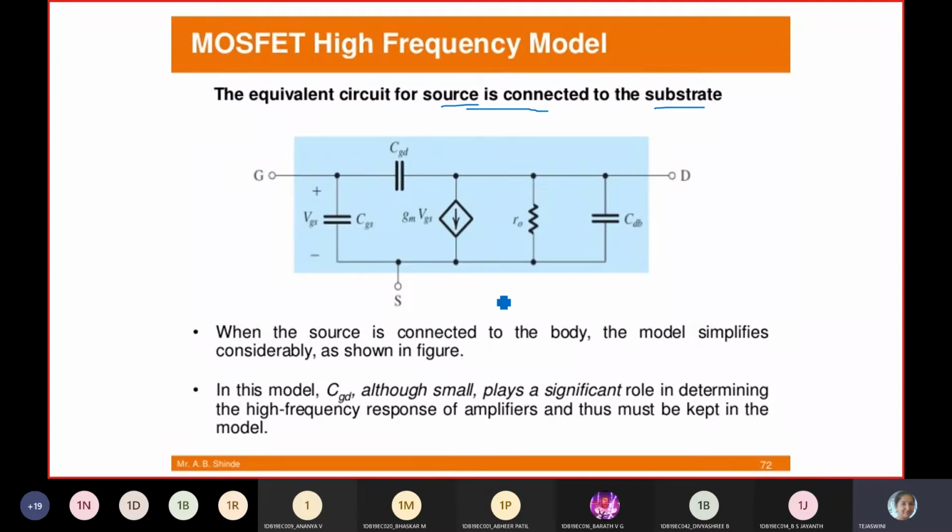So here we have neglected CSB. We have the gate drain capacitance, the gate source capacitance, and CDB, the drain body capacitance. The current source gmb Vbs is not present here. Previously you came across two current sources.